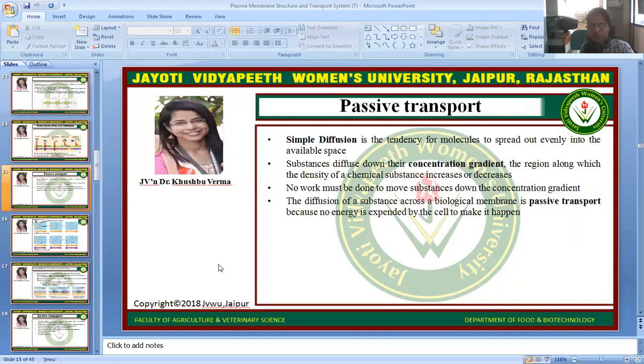The diffusion of a substance across a biological membrane is passive transport because no energy is expended by the cell to make it happen. Simply, in simple diffusion, molecules will transport according to their concentration gradient, from higher concentration to lower concentration.